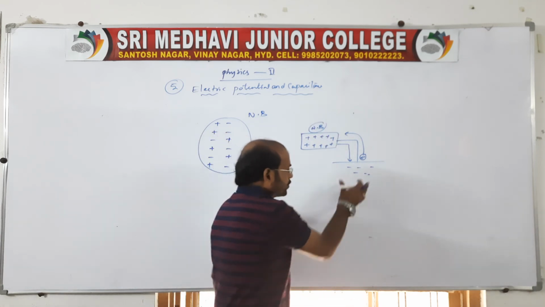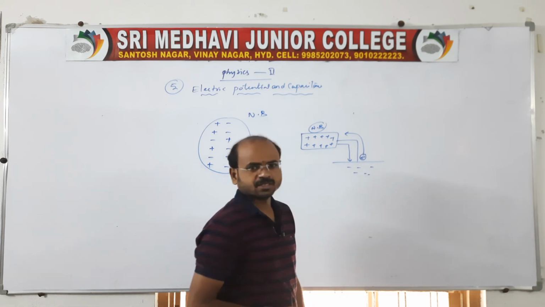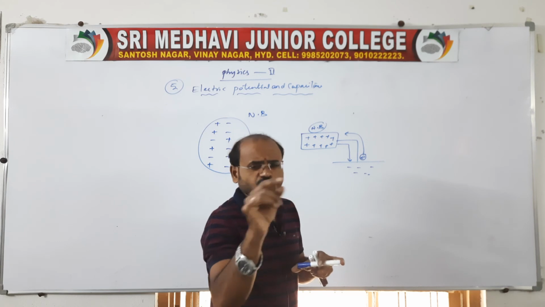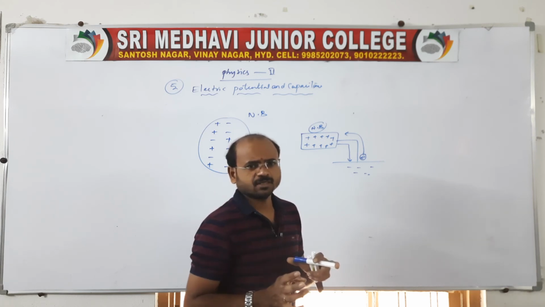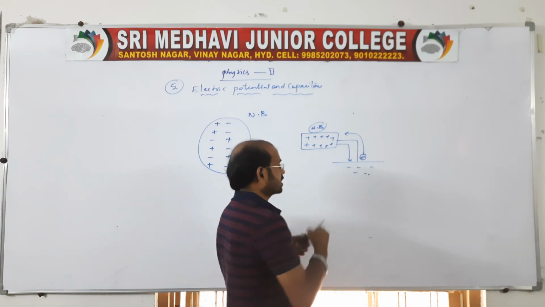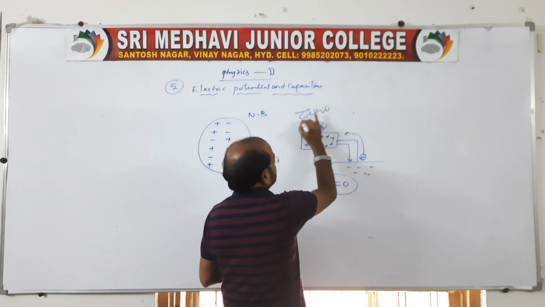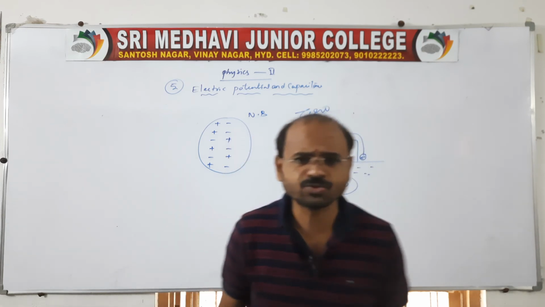So now what we are doing here, we are removing some charges. When we are removing the charges, there is no change of state of earth. The state will be the same. That's why electrical potential is zero. Earth is considered as zero potential. It is for 4 marks, or sometimes he may ask you 2 marks.